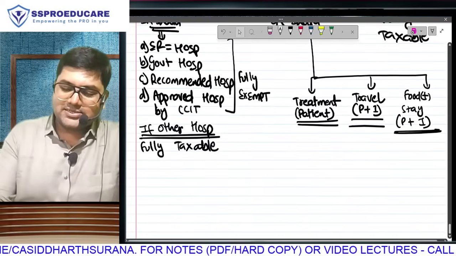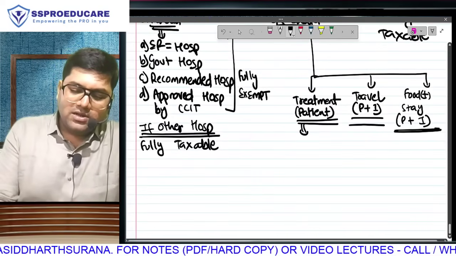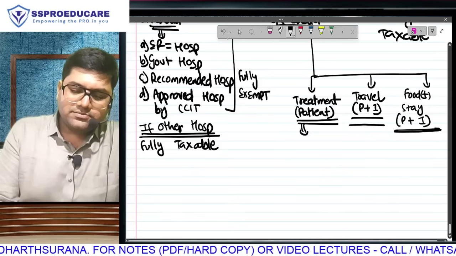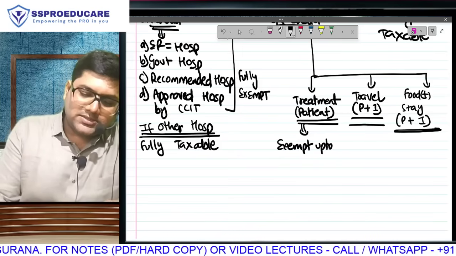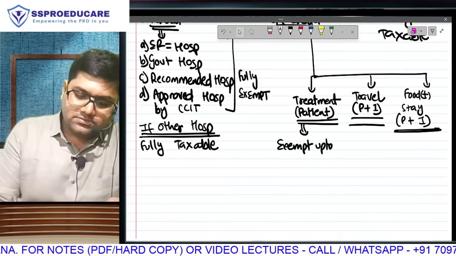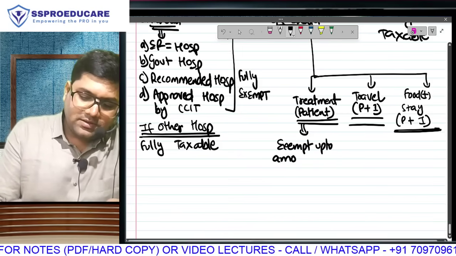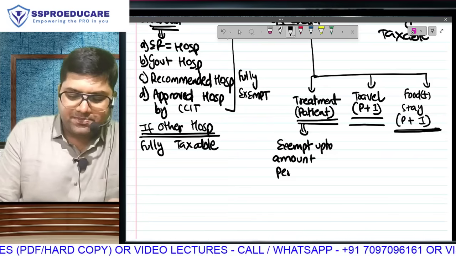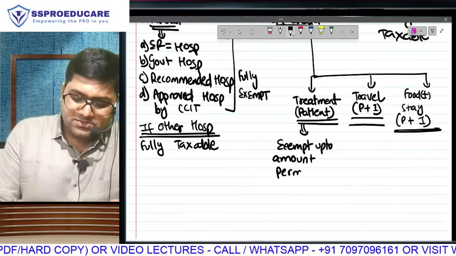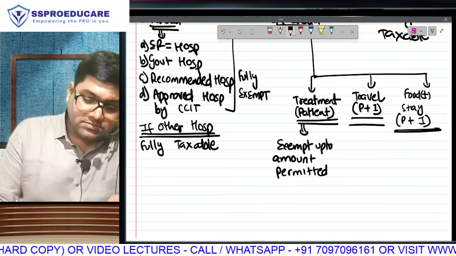Let us understand the tax exemption. In case of treatment, the amount exempt will be exempt up to the amount as permitted by RBI.